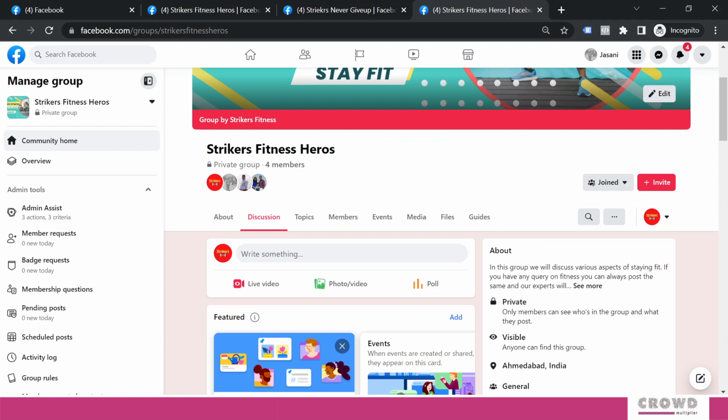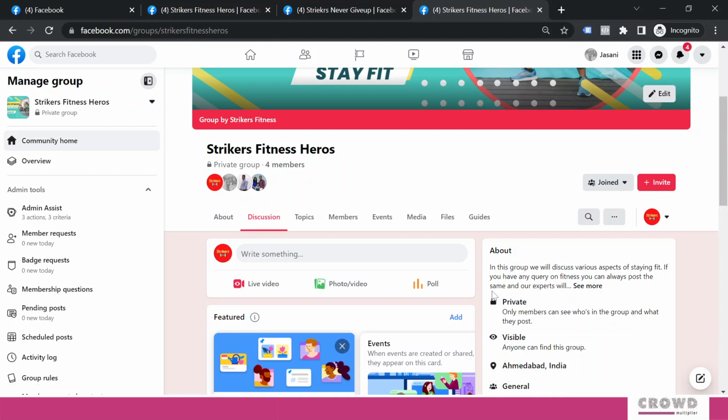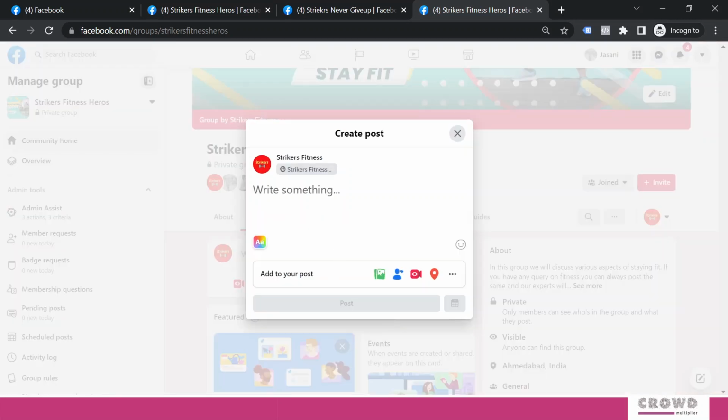Now other than that, if you remember, we had added this guides, right? So that is one important aspect, and another thing is topics. So right now we are not having any topics. So what happens when you start posting something and you want to create a topic, then you need to add the hashtag. So let's try this, and we'll post some image.